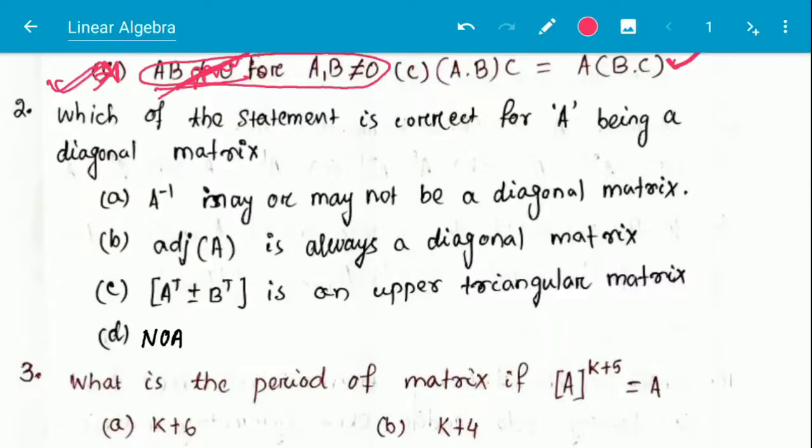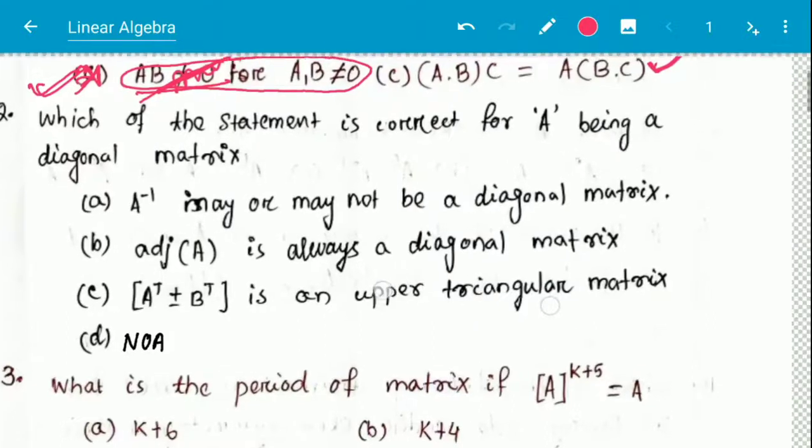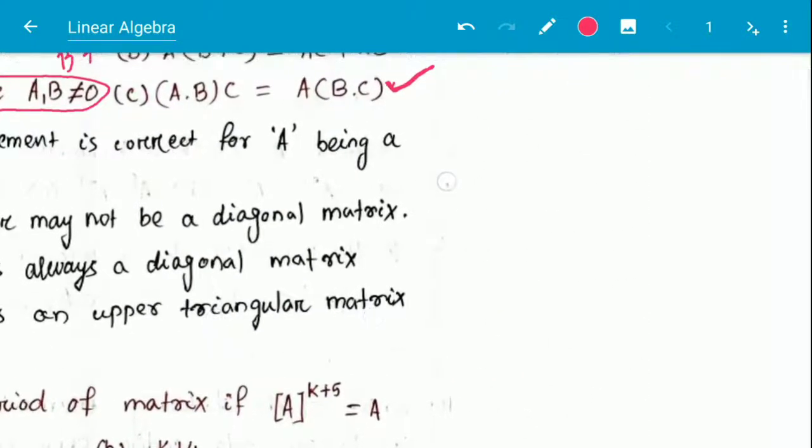In this question, first option we will discuss: A inverse may or may not be a diagonal matrix. But what is a diagonal matrix? Suppose A is a diagonal matrix, then it will be like this. Only the principal diagonal will have the non-zero elements, and all other elements will be 0.